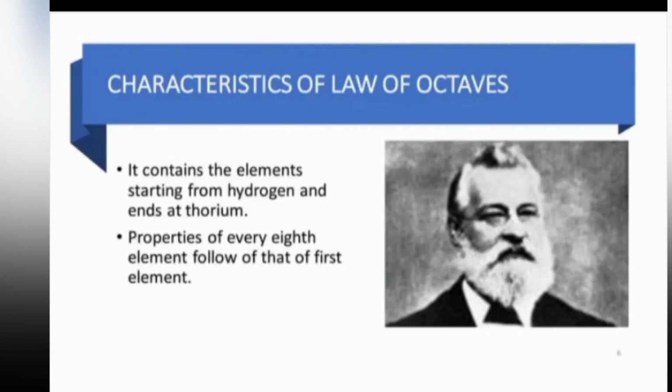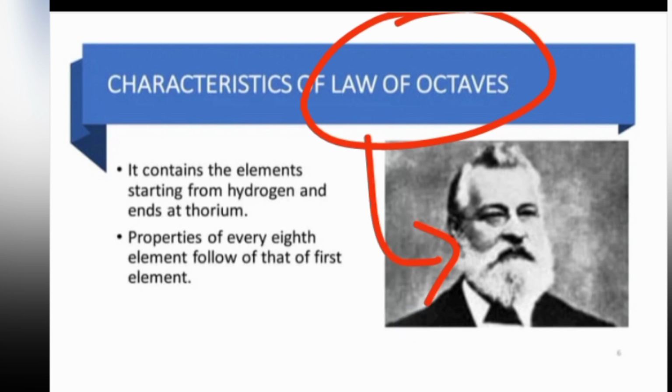Now, talking about the characteristics of the law of octaves given by John Newland. This system worked quite well for the lighter elements, for example lithium, sodium, potassium. They were brought together because their properties matched. They complemented each other, right? So this established that the system worked quite well with the lighter elements. This was a merit of the classification he laid. Now, the second merit of his classification was that he was able to relate the properties of the elements to their atomic masses. That means he brought the theory of William Prout into practicality, and it worked quite well.